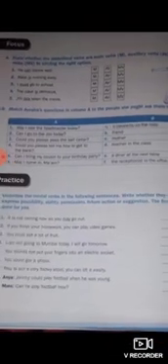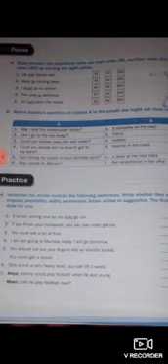Now match Aisha's questions in column A to the people she might ask them in column B. Where should Aisha go for asking these questions? May I see the headmaster today? So, the receptionist in the office. Can I go to the zoo today?